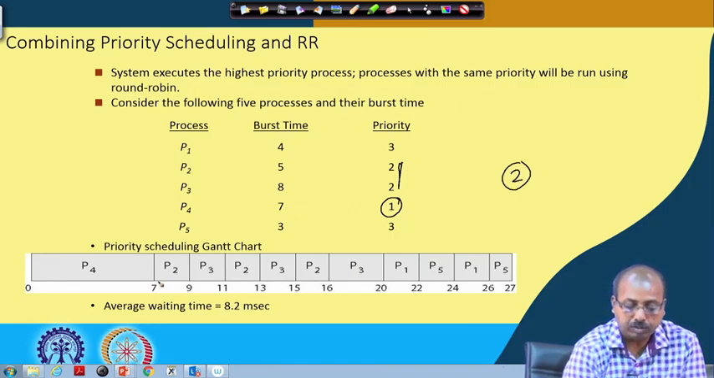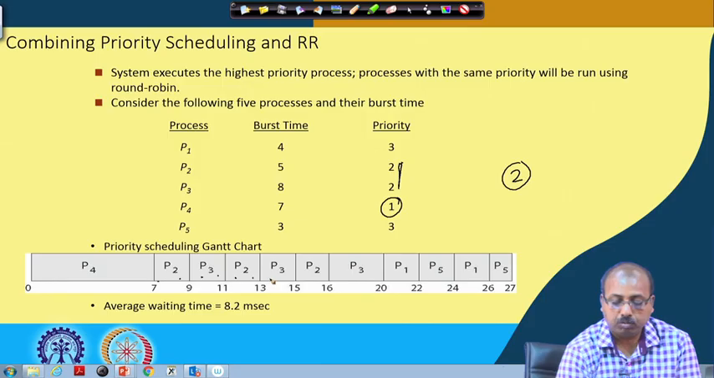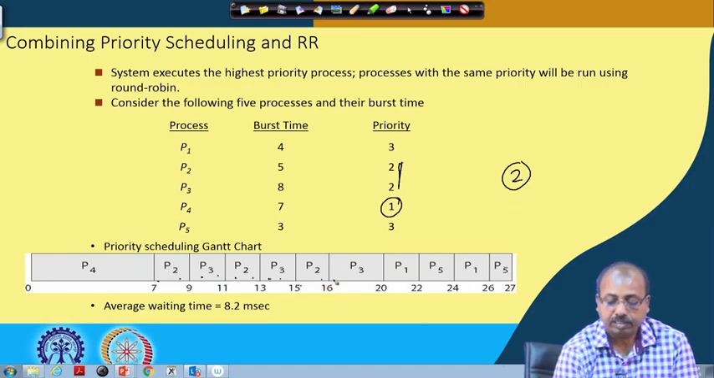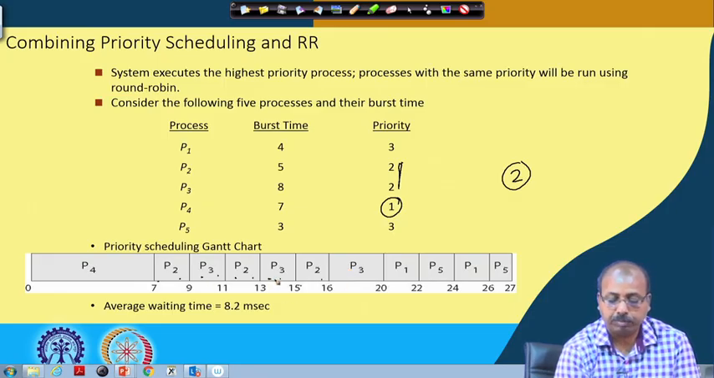So, P2 executes for 2 time units, then P3 for 2 time units, then P2 again for 2 time units, then P3 for 2 time units. P2 has already executed 2 plus 2, that is 4 time units, so P2 will execute for 1 more time unit now. After that, P3 is now the only highest priority process and it has already executed for 4 time units, so now it executes the remaining 4 time units.